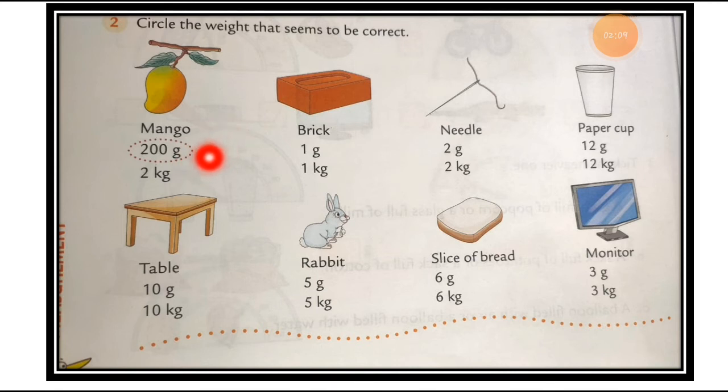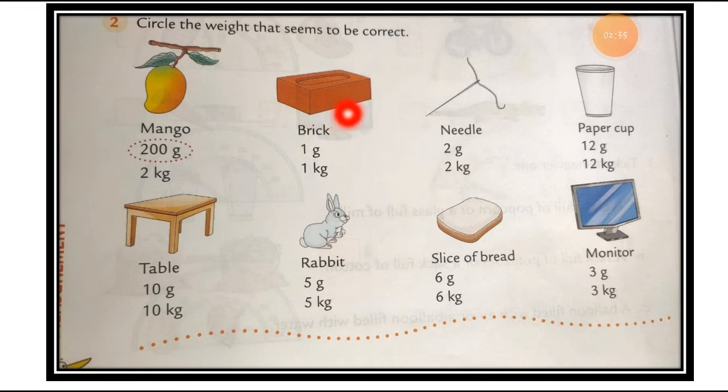Students, 200 gram and 2 kilogram. So is a mango 200 gram in weight or 2 kilogram? We are talking about one piece. So the correct answer, which seems to be correct, is 200 gram. We just put a circle on this 200 gram. You have to put a circle on 200 gram. That is the correct answer.